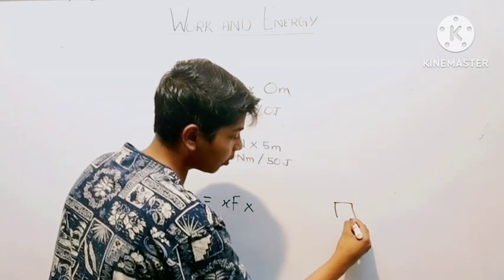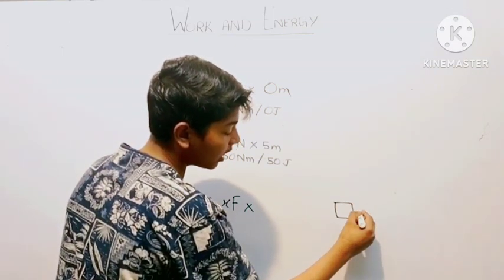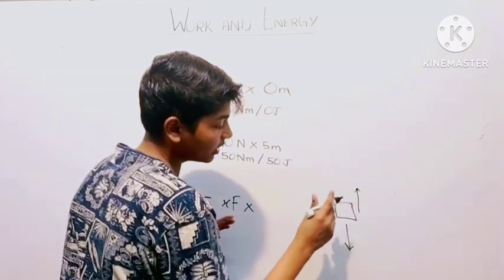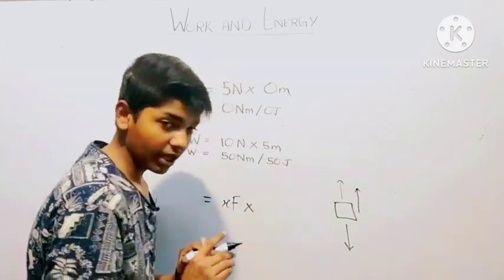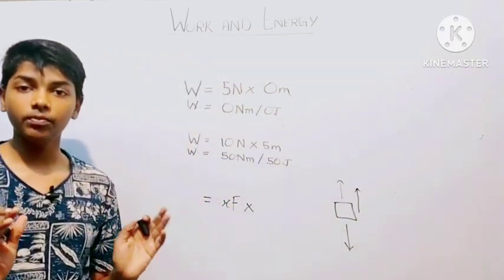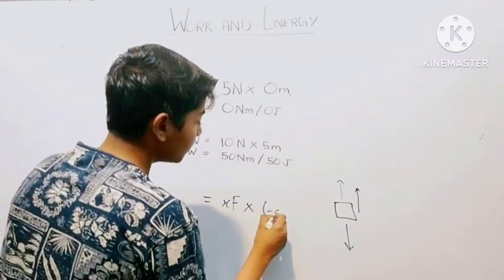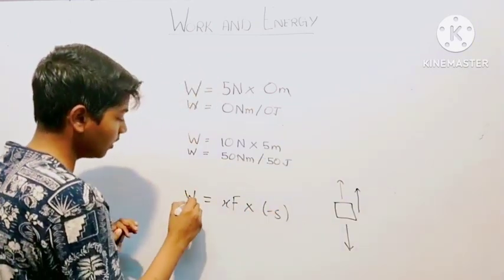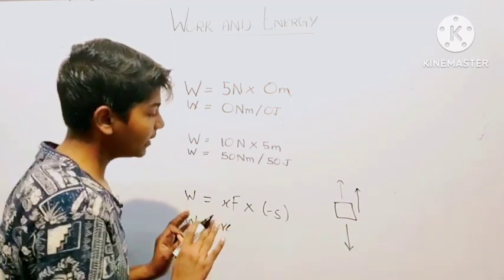So let's assume this box. The force of gravity was in this direction, but you were lifting the box in this direction, which means the object moved in the opposite direction to the force. When the displacement is in the opposite direction of the force, then the work done is negative. Work done would be in negative value.